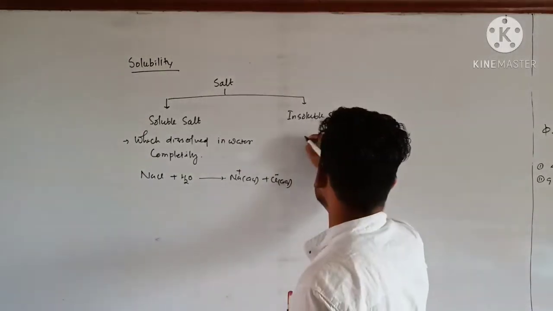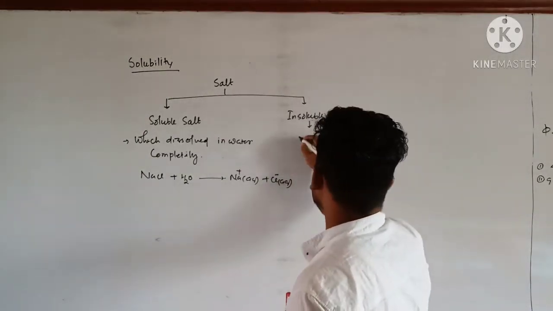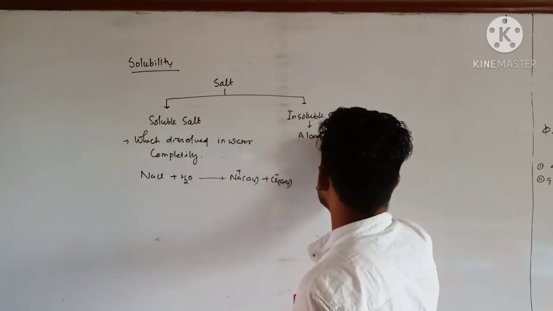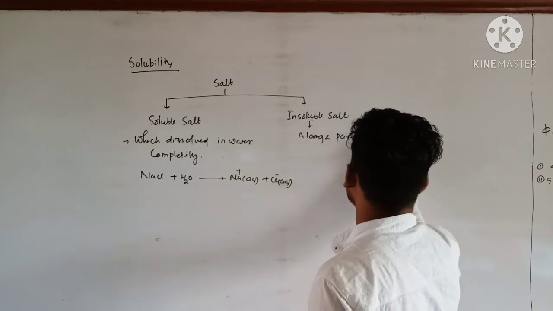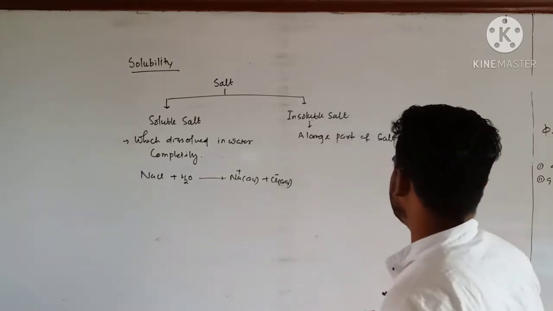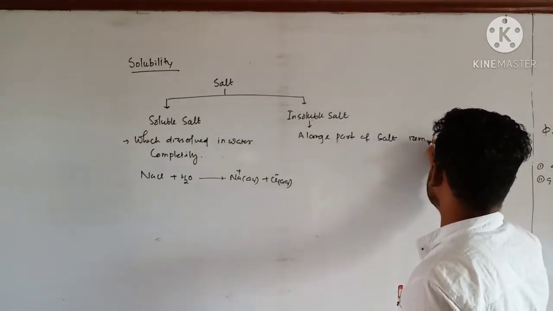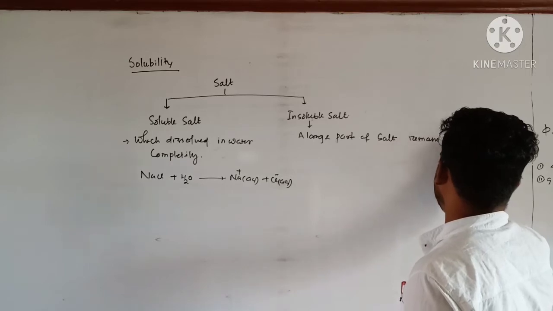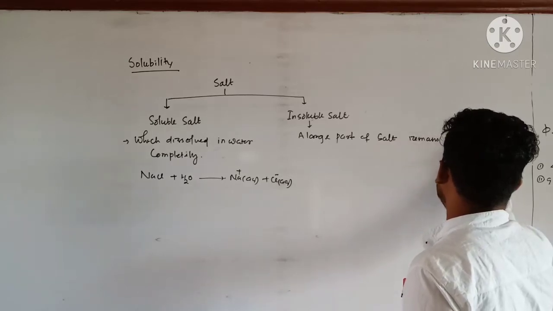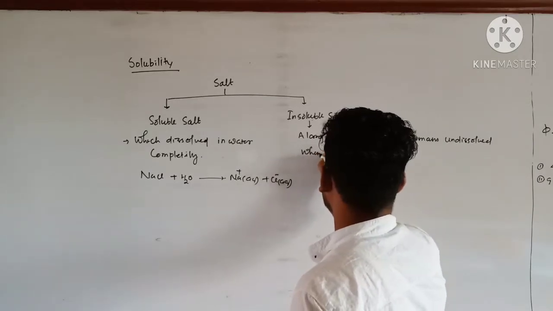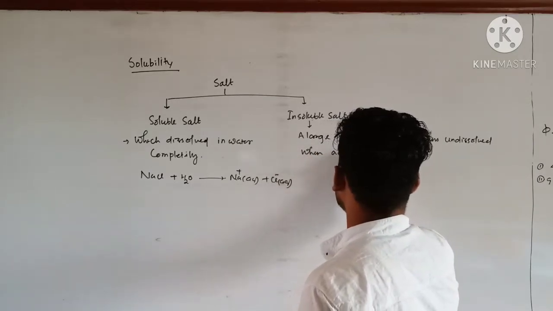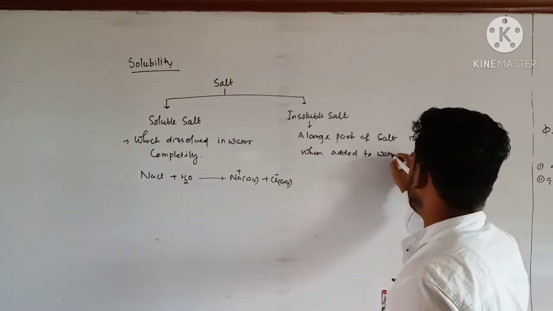So insoluble means a large part of the salt remains undissolved when added to water.